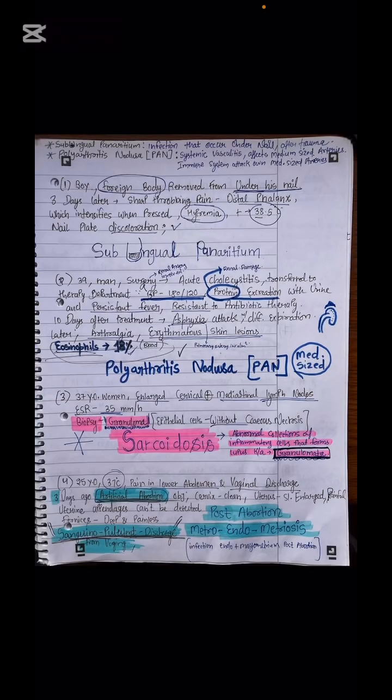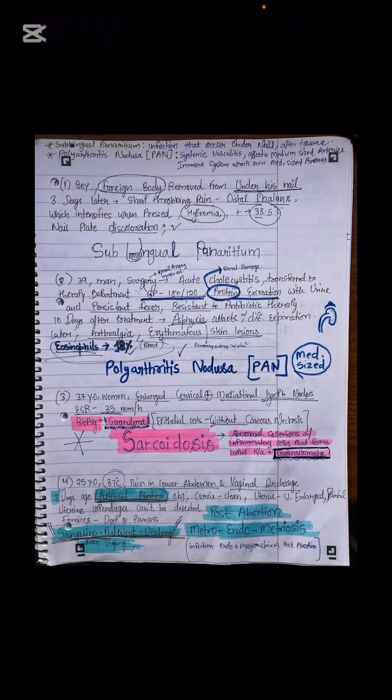Proteinuria will be highlighted in the question, which shows the renal damage. Sarcoidosis we have talked about. What we see in sarcoidosis is non-caseous granuloma, epithelioid cells without caseous necrosis. There is another video on it.